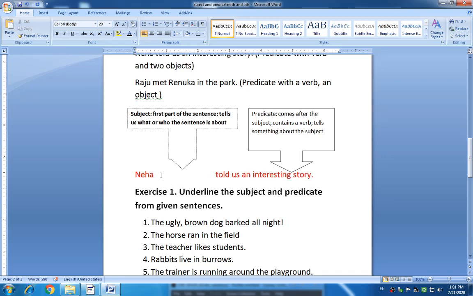In this sentence, Neha is what? It is the subject. It is the first part of a sentence. It tells us about what and who the sentence is about. Okay, so it is the subject, and told us an interesting story is the predicate. It comes after the subject. It contains a verb and tells us about the subject. Okay, so it is the predicate.